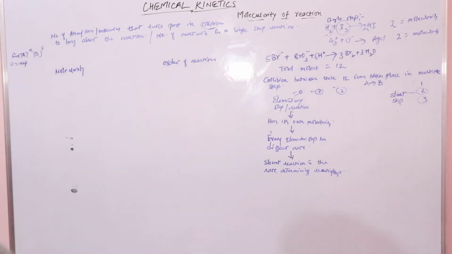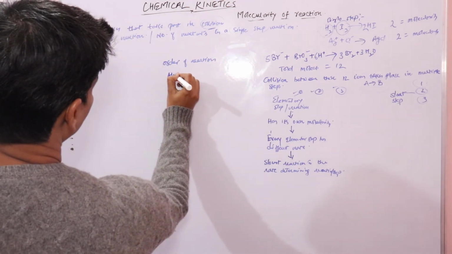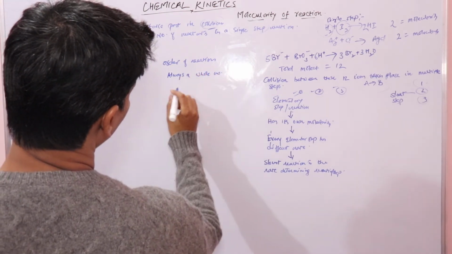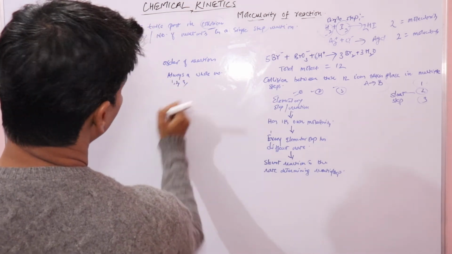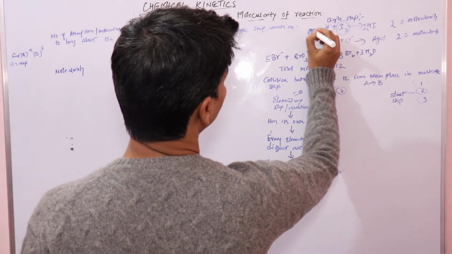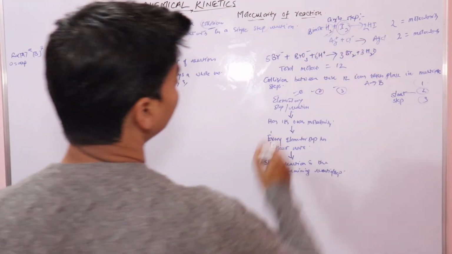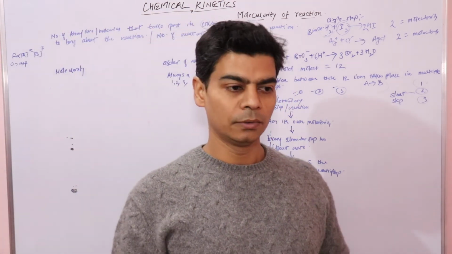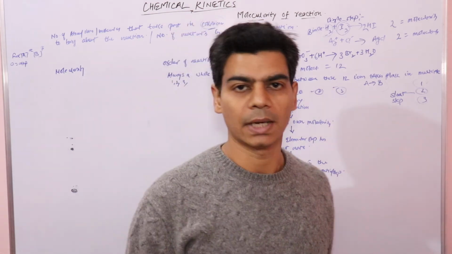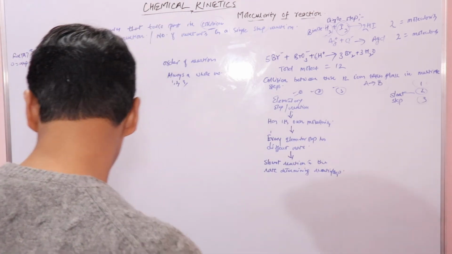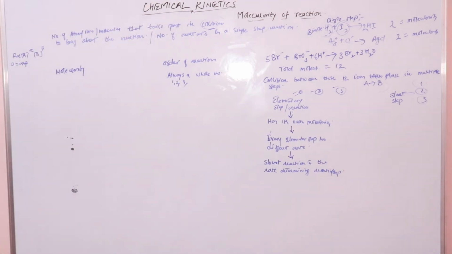So this, if you look at, is always a whole number. By whole number we mean it would be like 1, 2, 3. Like these reactions, this reaction would be a bimolecular reaction. So if there are 3 molecules that are colliding or that will come close together, we will say it's a termolecular reaction, since 3 molecules are there. 2 molecules, bimolecular reaction. If there is only 1 molecule, it would be a unimolecular reaction.